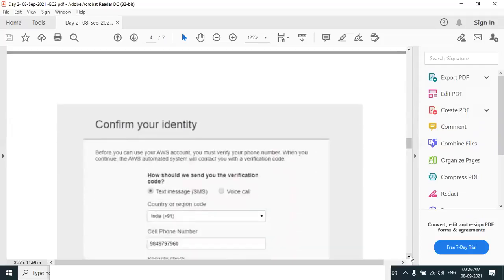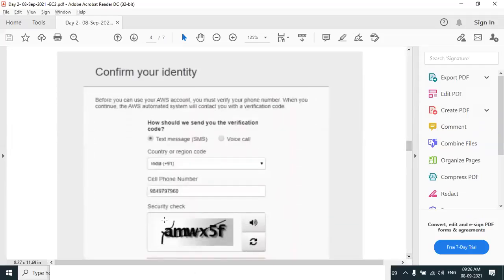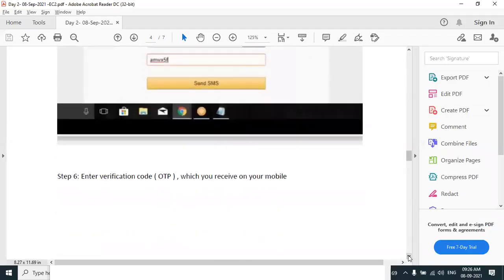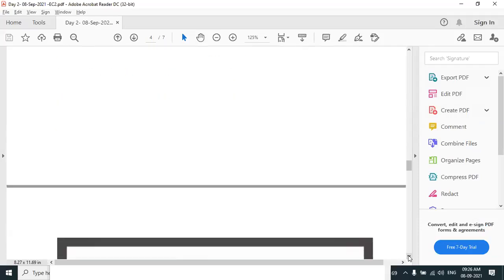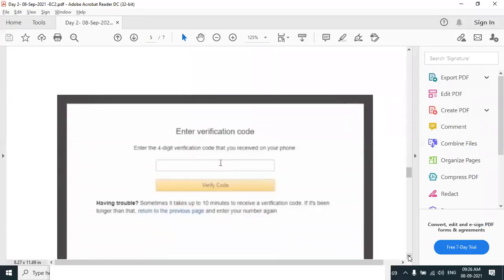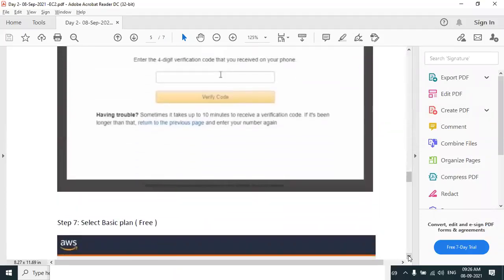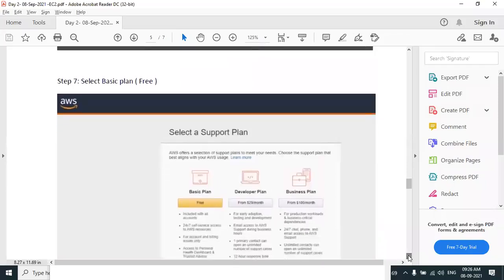Next, you need to provide your mobile number one more time. Already in step 2, we have provided the mobile number, but you need to provide it one more time after validating the debit card. Select the right country, provide your right mobile number, and then you get an SMS OTP. This is the second OTP, for verifying whether the mobile number is correct or not. The first OTP is to check whether the debit card is correct or not. Then, after providing the OTP, the next step will ask you to select a plan.